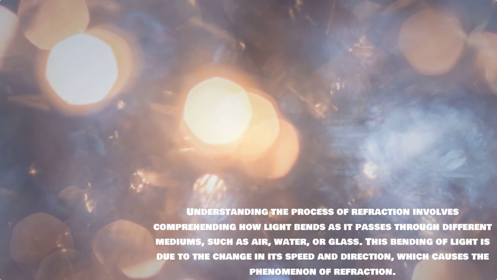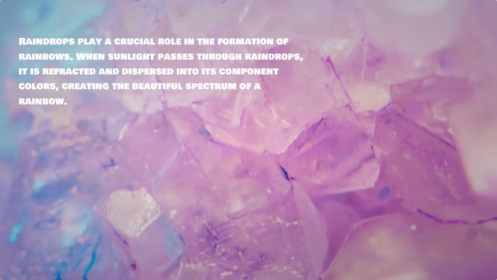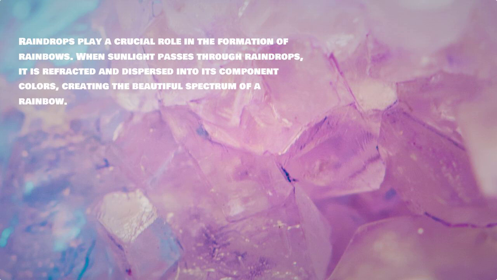Understanding the process of refraction involves comprehending how light bends as it passes through different mediums, such as air, water, or glass. This bending of light is due to the change in its speed and direction, which causes the phenomenon of refraction. Raindrops play a crucial role in the formation of rainbows.